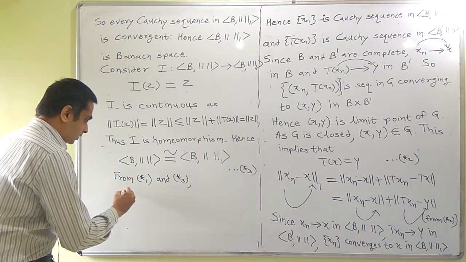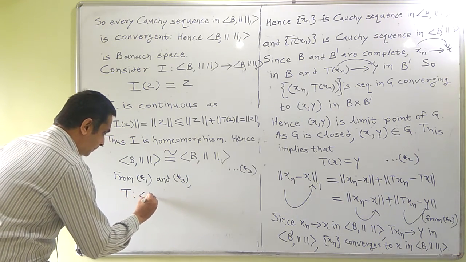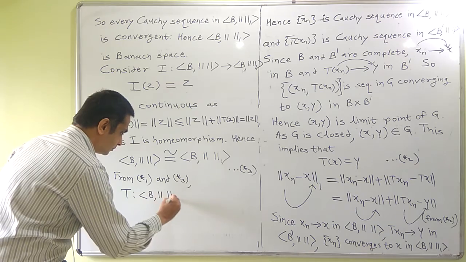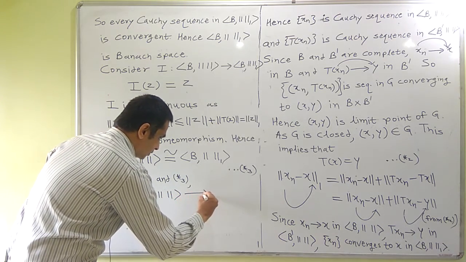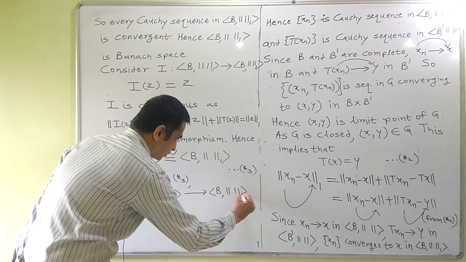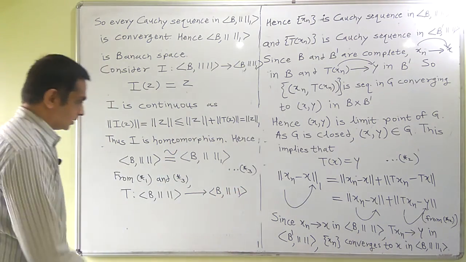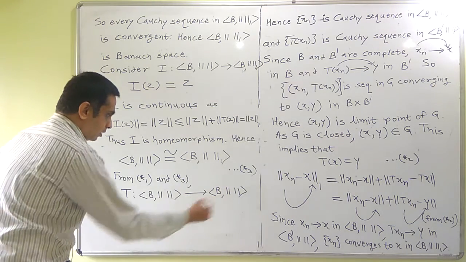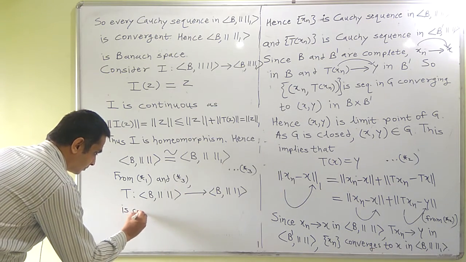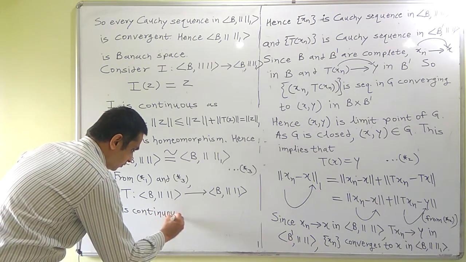So from star 1 and star 3, T from B norm to B norm 1, which was star 1, as these two are isomorphic, T from B norm to B norm is continuous. Recall that star 1 was norm 1 here. So this is what we wish to prove.